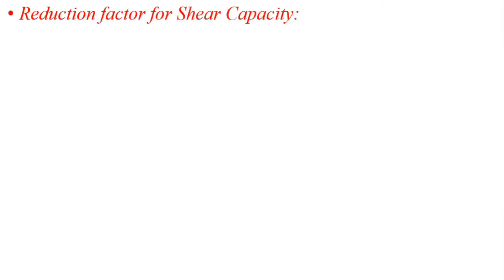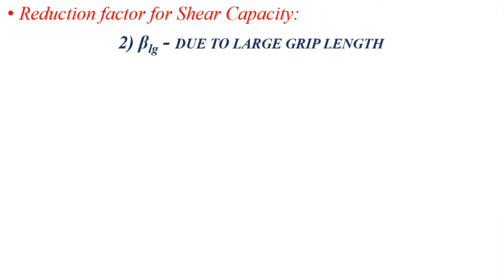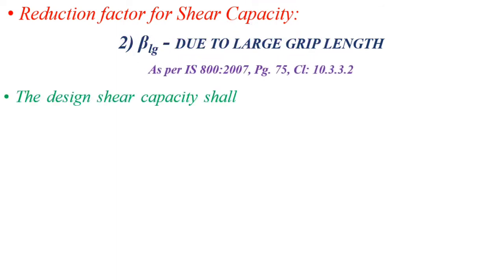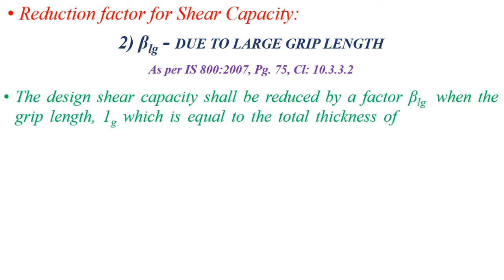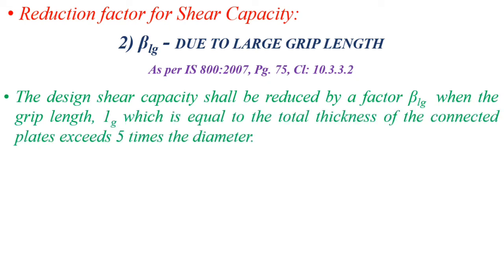Now let us go into another reduction factor, which is due to large grip length. According to 10.3.3.2, while calculating the design capacity, if the grip length, which is equal to the total thickness of connected plates, exceeds 5 times the diameter, then we have to apply the beta LG reduction factor.